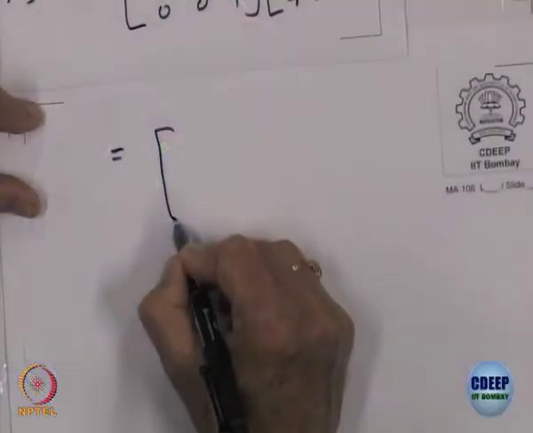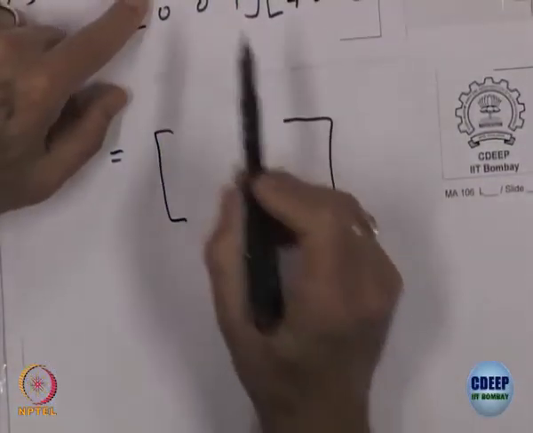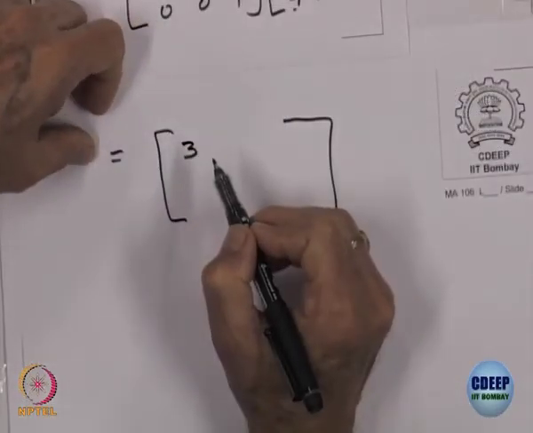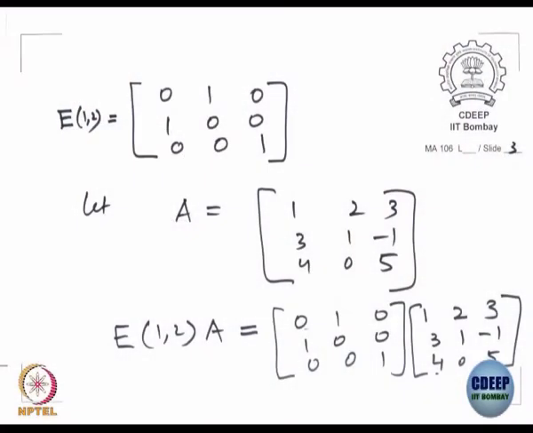What do we get? What will be the first entry? This row multiplied by this column, added up. 0 into 1 is 0, plus 1 into 3 is 3, plus 0 into 4, so that is 3. Is it okay? What is the next one?